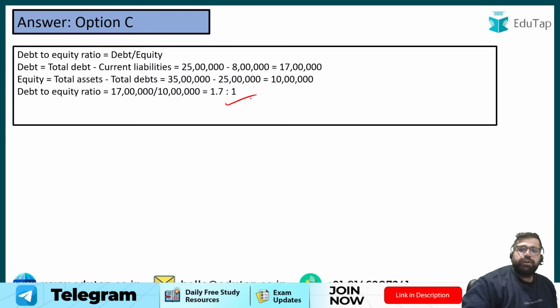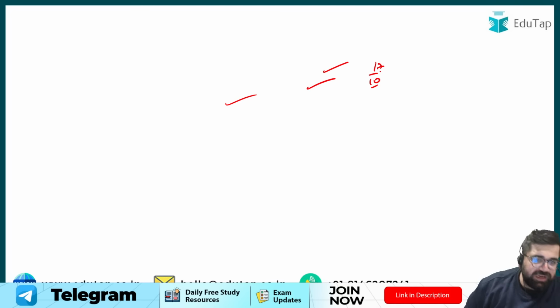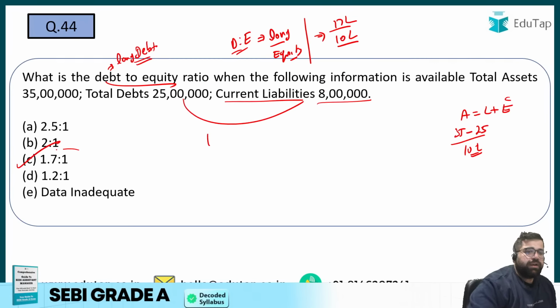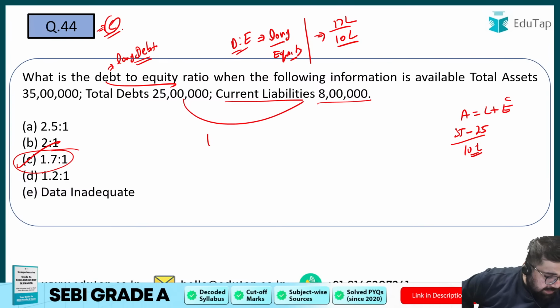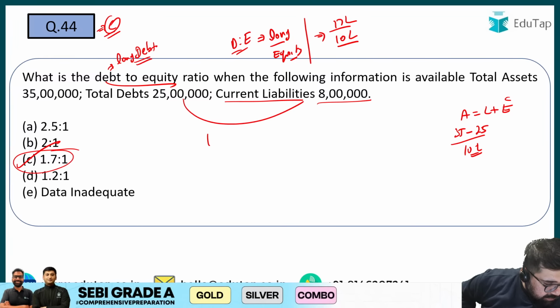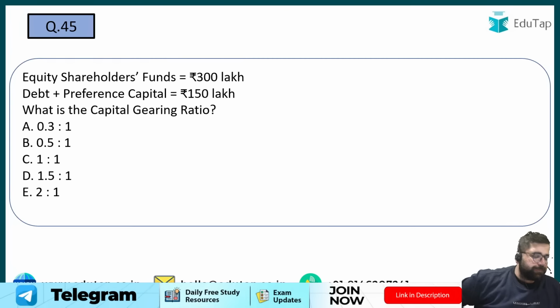My debt also came out as this. Equity came out as 10. So you have to divide 17 by 10, right? So it will be 1.7. So it will be option number C. I was correct. You also have to be correct. Question 44, the correct answer will be C. Let me see how many of you have given the right answer. Nobody. Only Sahil has given the right answer. What about others? Please practice, otherwise, how will you score?